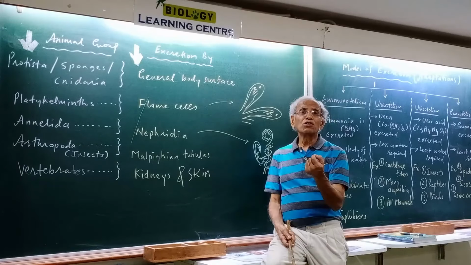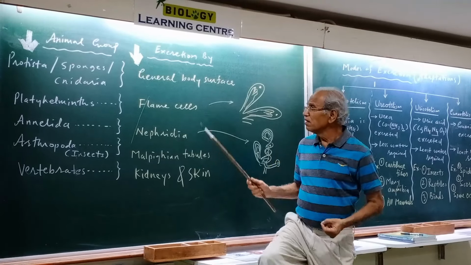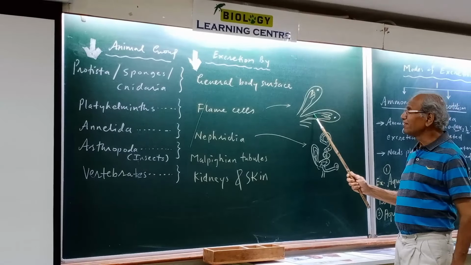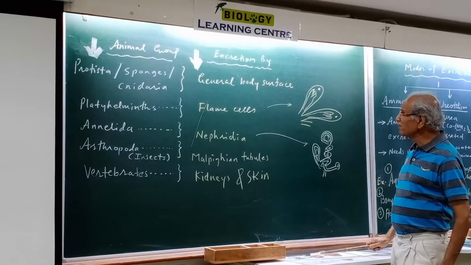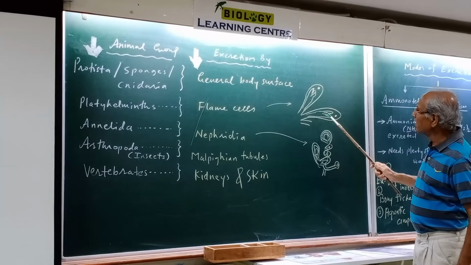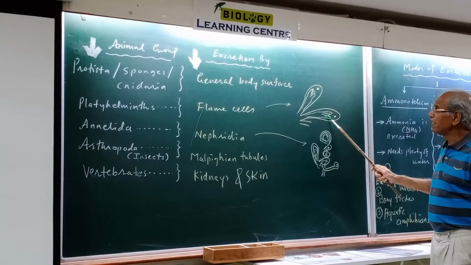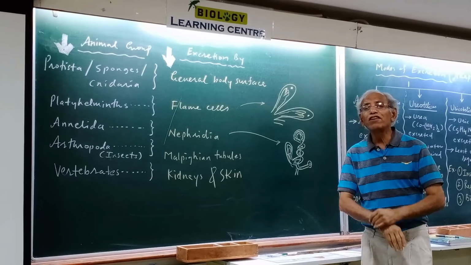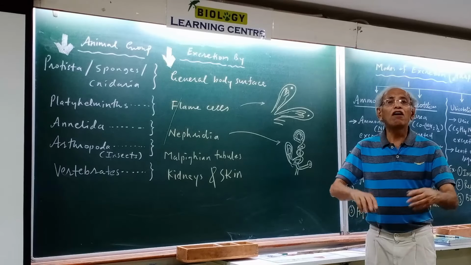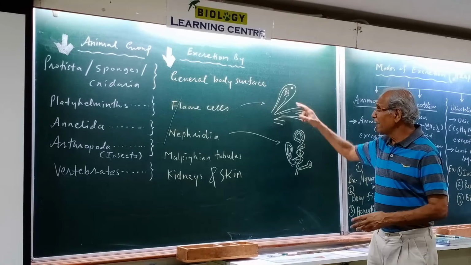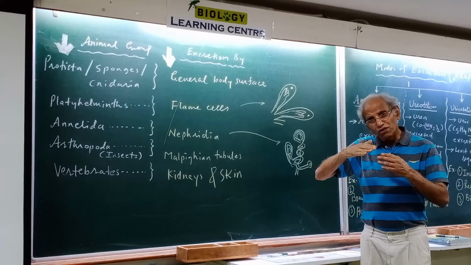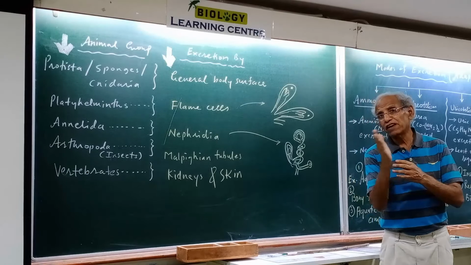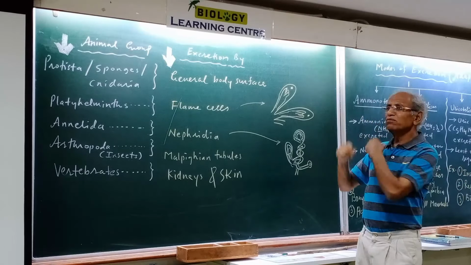They are very minute flame cells. Thousands of flame cells are there, and I have drawn here two flame cells. And it's interesting. Why are they called flame cells? Because inside they have cilia. This is one flame cell, this is the second flame cell, and inside they have cilia. And cilia flicker like the flame of a candle. Under the microscope it appears like the flickering of a candle, and so they are called flame cells.